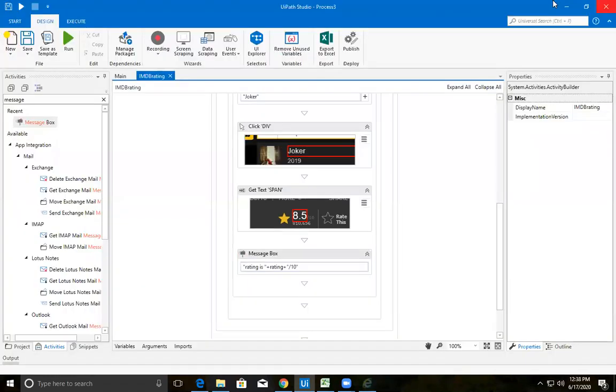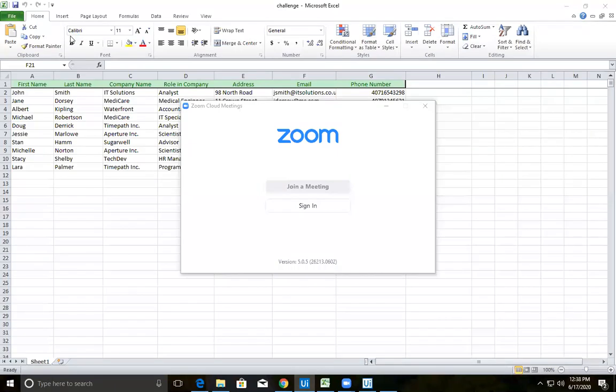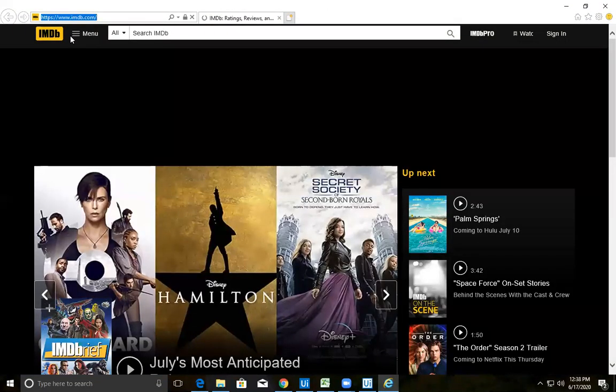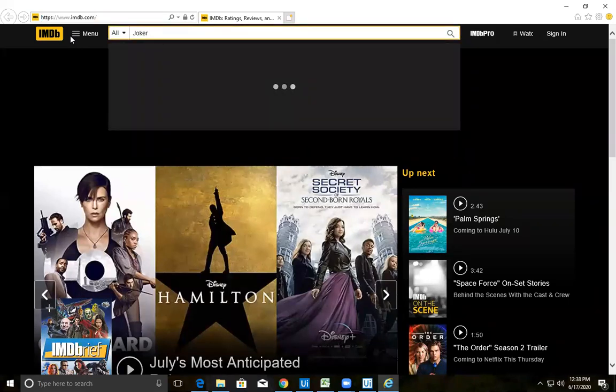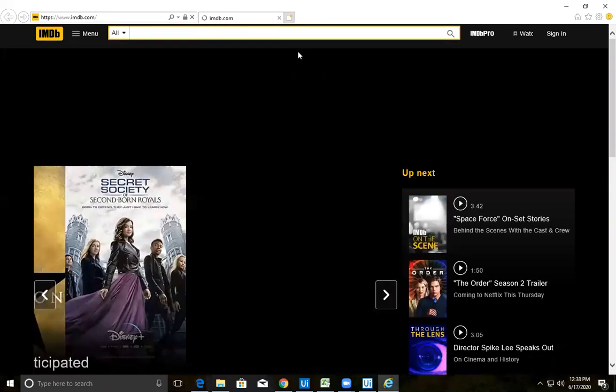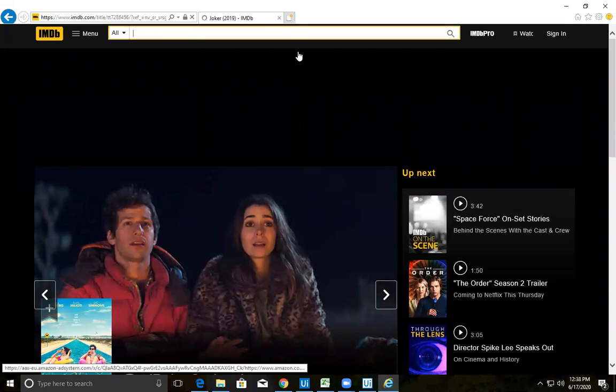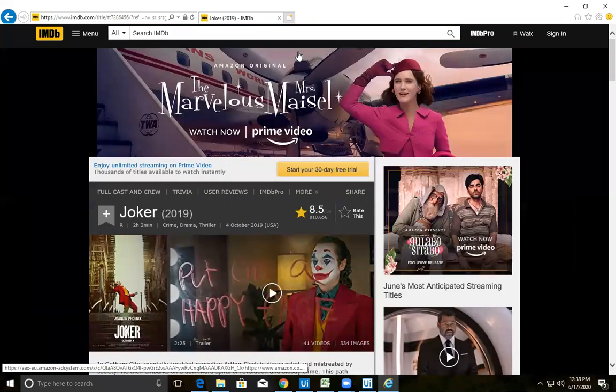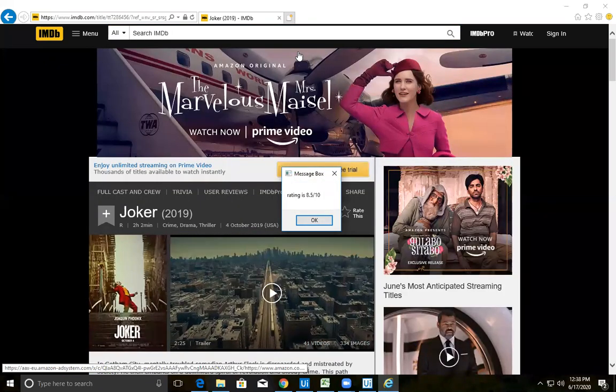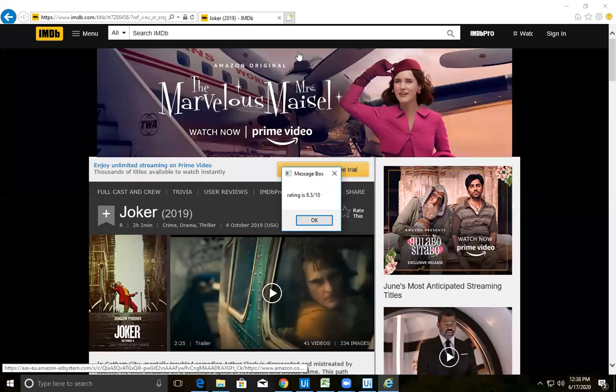Let me close this browser and run. Is that clear? The concatenating symbol.